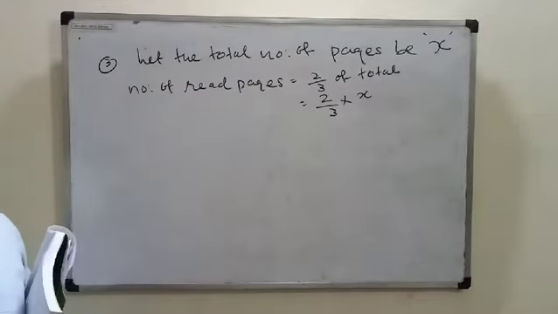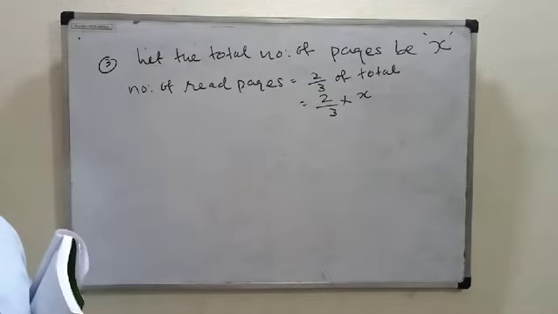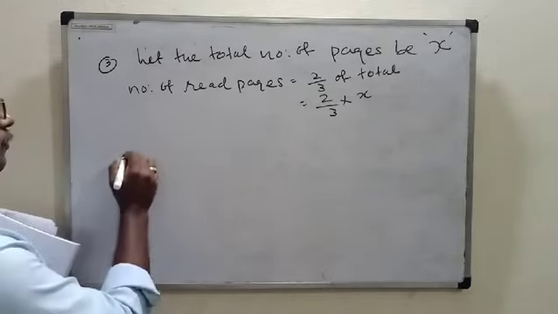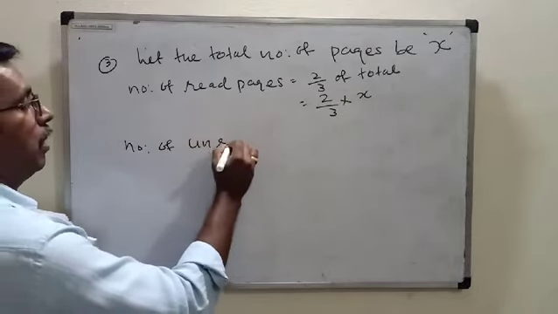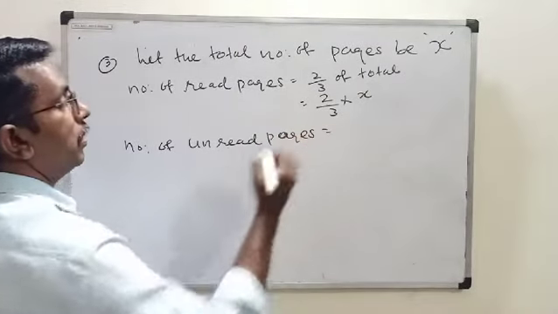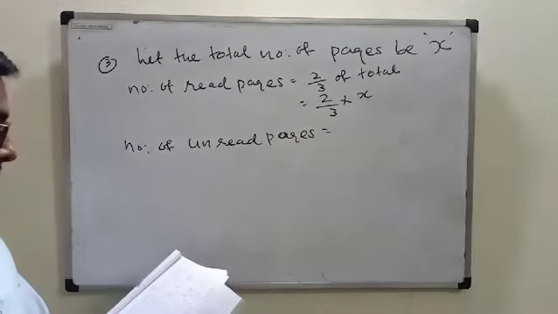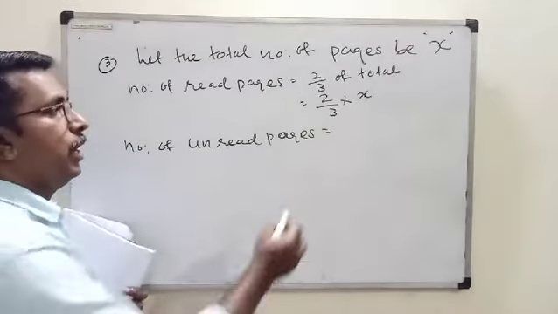Isn't it so? 2/3 of the total number of pages she has already read. Therefore, the number of read pages is 2/3 of x. How do you find the number of unread pages?